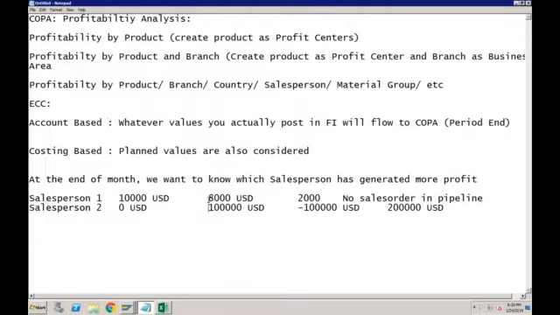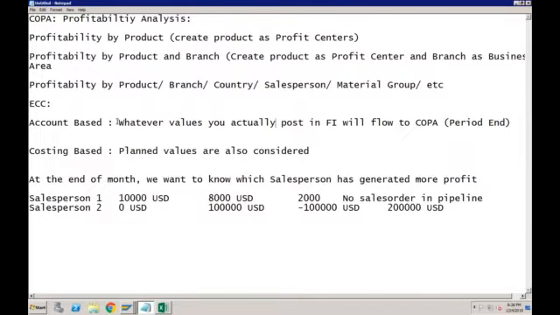But if you want to see the data from sales orders, how much quantity or how many orders the customer has already given for a particular salesperson or a particular product, you cannot depend on account-based COPA, and that is the reason most companies using COPA use costing-based COPA. As of today, it is not only giving you actual values, it is also giving you the planned values from other modules.